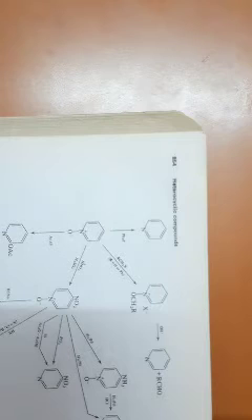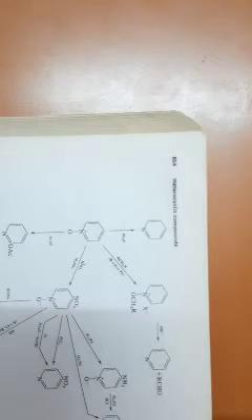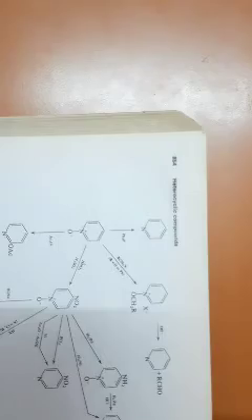See, pyridine N oxide. Let me try to find the structure. Pyridine, oh yes, pyridine. See, this is the coordinate covalent structure. Nitrogen, oxygen. The same can be represented in this way.